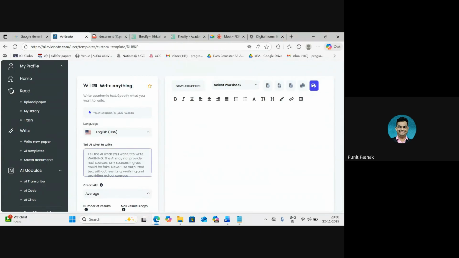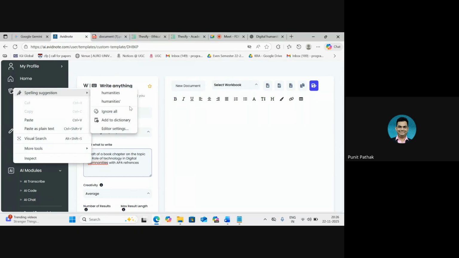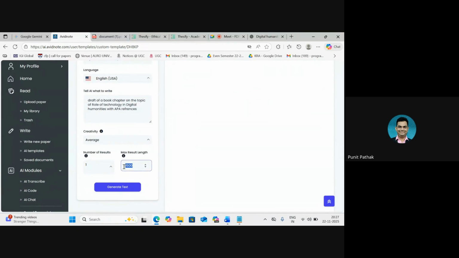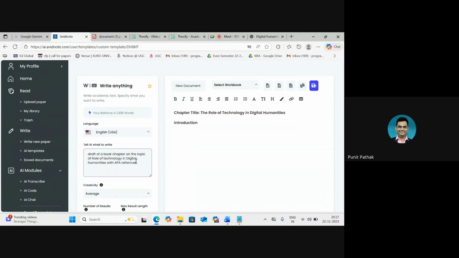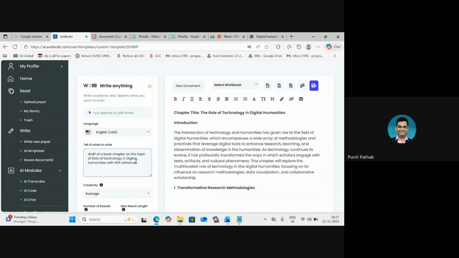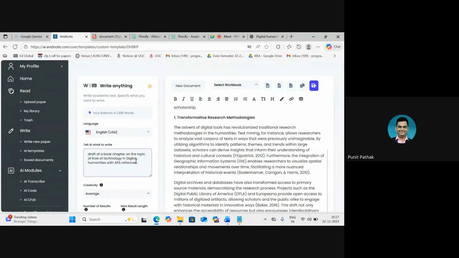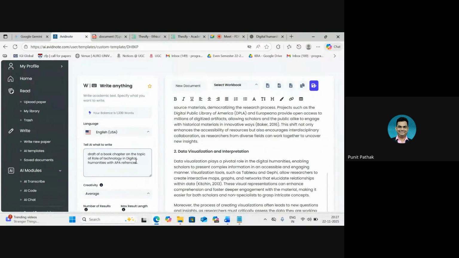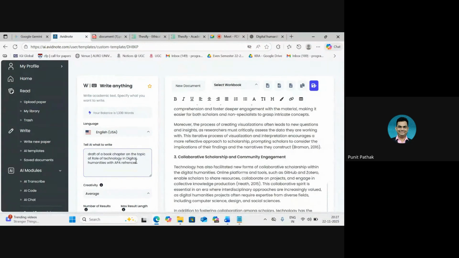Now with this one, we can get an entire output actually. Draft of a book chapter on the topic of, same topic, role of technology in digital humanities, with APA references. Keep it to 200. We are almost down to 1,330 words. I think with this detailed output, we might actually go quite below the word limit that is available to us.